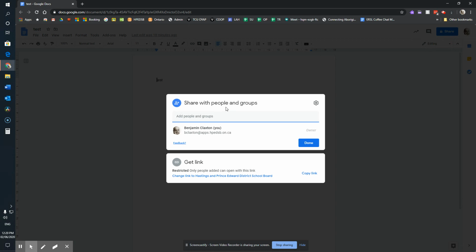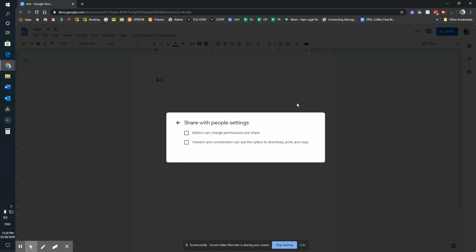or groups if I have them all set up. So that part's the same. Over here, if I come over to this cogwheel, it has these options that I can either engage or disengage. They're usually checked off by default. The first one is editors can change permissions and share. If I want to be the only person who can share or add other people, I would turn that off.